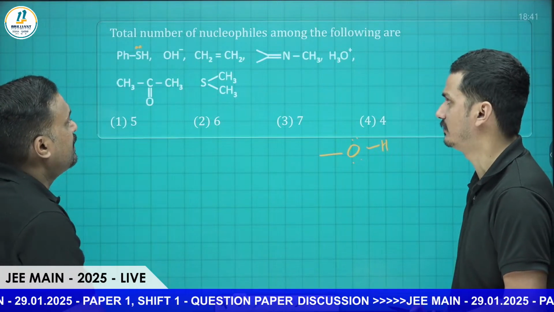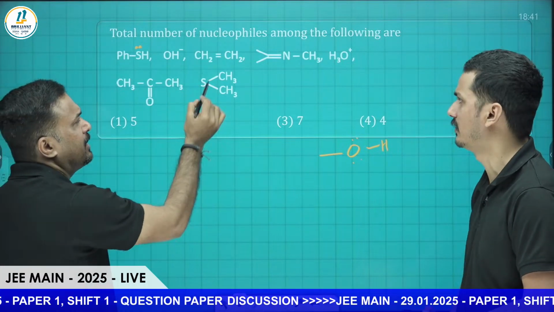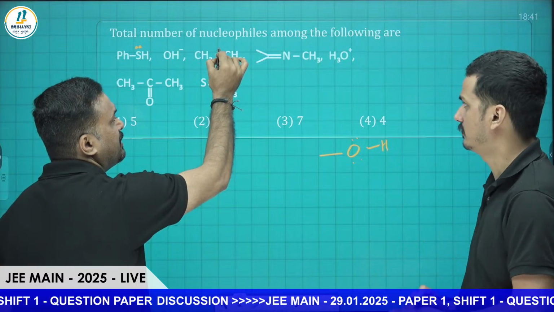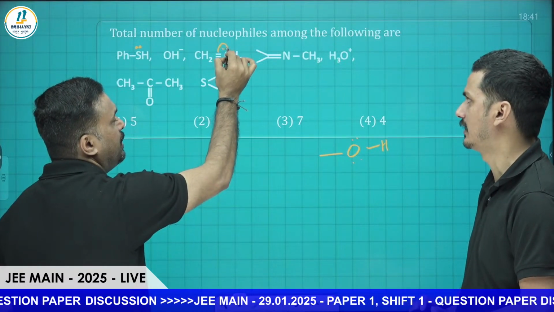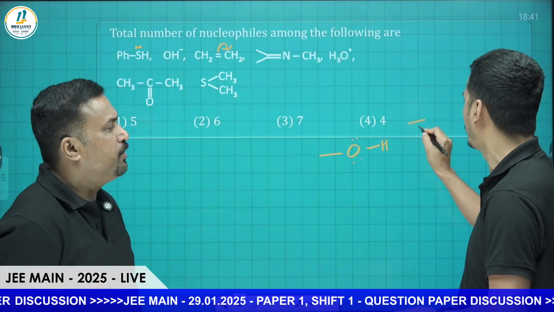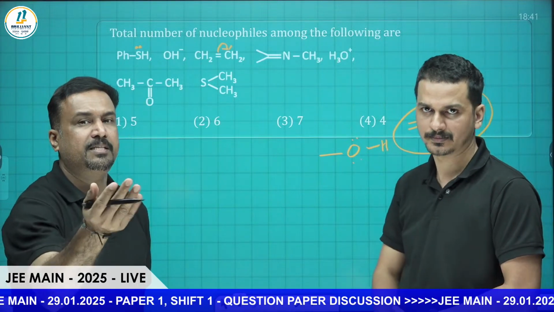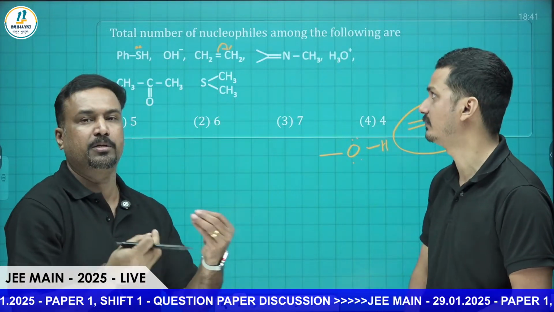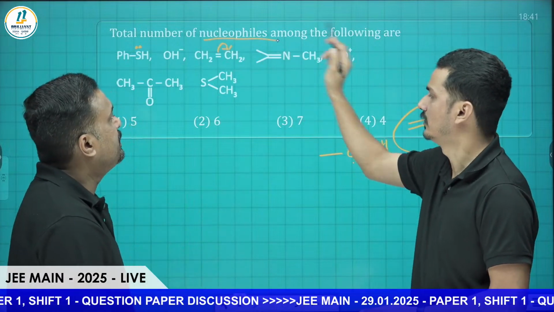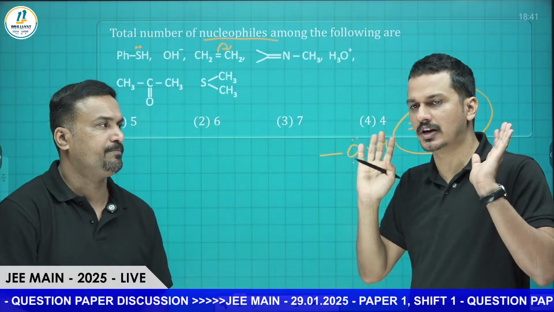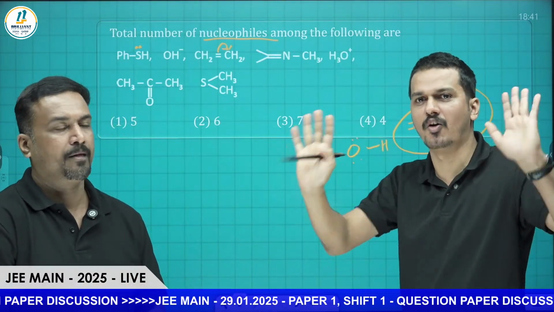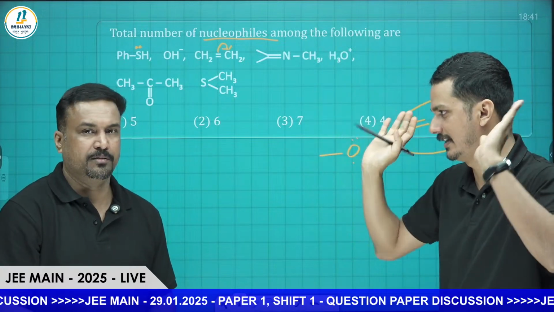Thiol will be a nucleophile, and OH minus is given, so you can take it directly. In the presence of an attacking reagent, any pi electrons will be transferred. So a double bond or triple bond can also act as a nucleophile, because the electron density is more. That's the way you can remember it. Nucleophile means nucleus loving, so the species with more electrons can donate them.